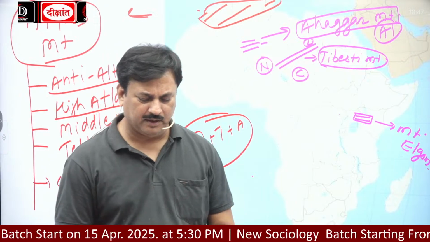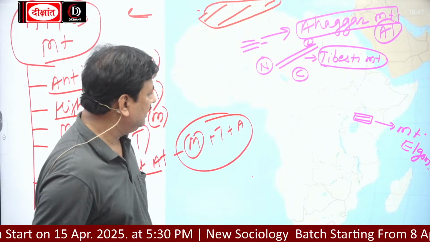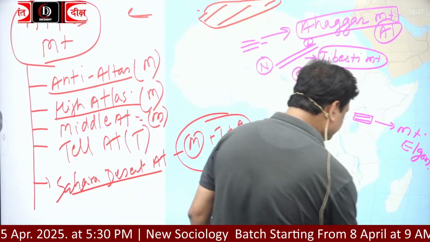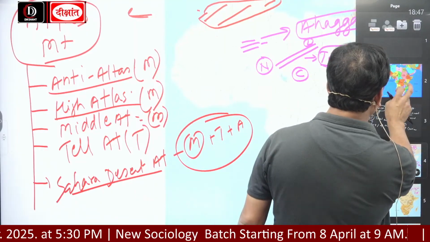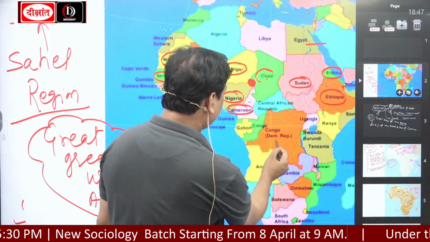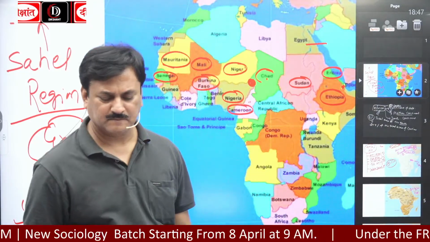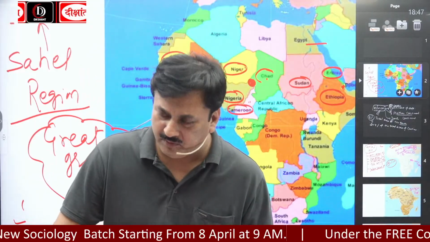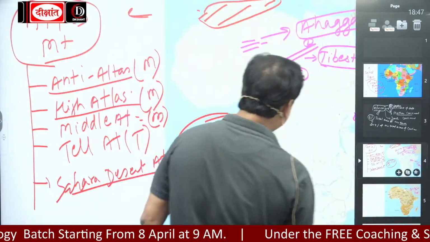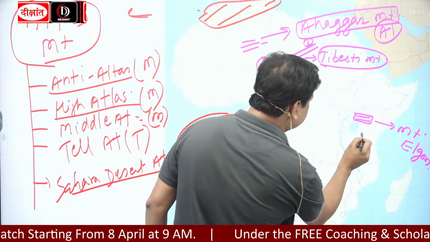Okay. Now, this is Uganda, and just west of Uganda, this is the Democratic Republic of Congo.